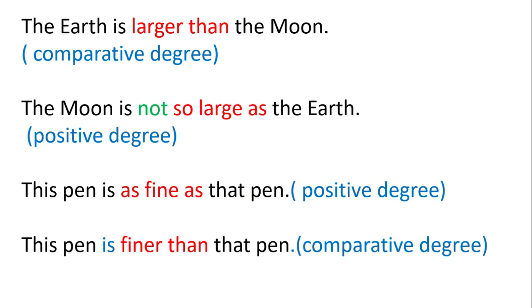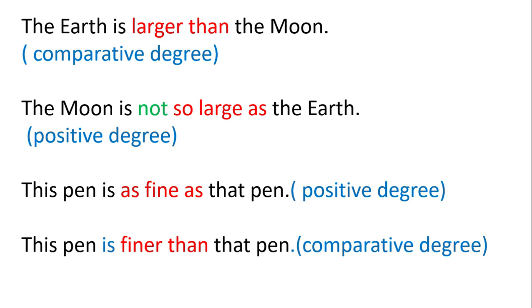Earth is larger than the moon. Here Earth is compared to the moon. Both of them are not equal in quality. So we use the comparative degree. The phrase larger than indicates comparative degree.